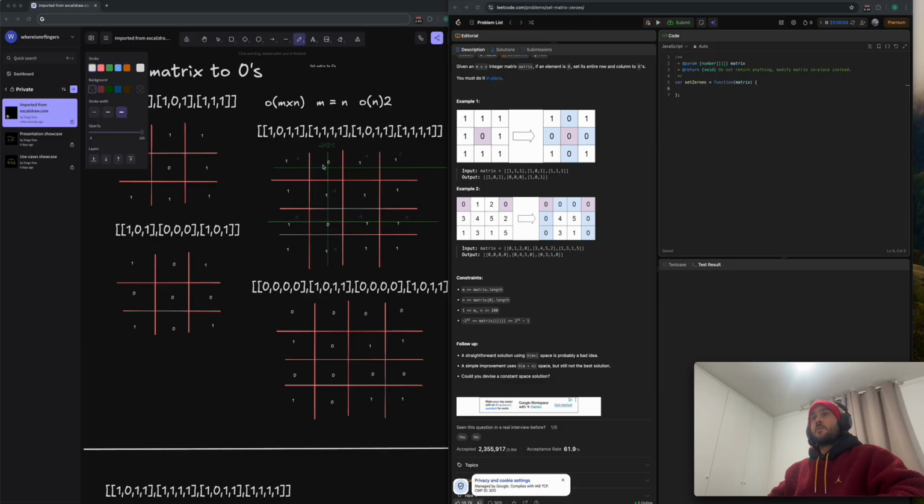We have 1 1 0 0, and we start iterating from the first item. We got a zero here, so we start looping on the column and the row. We mark all those ones in this column and this row as minus one.